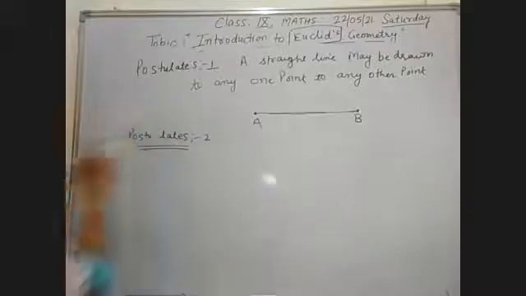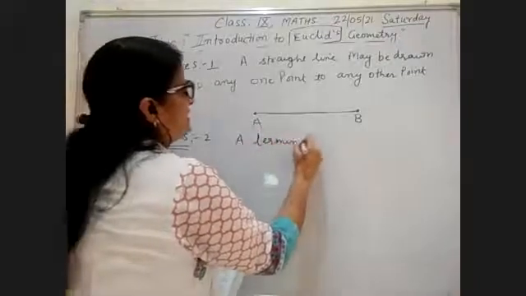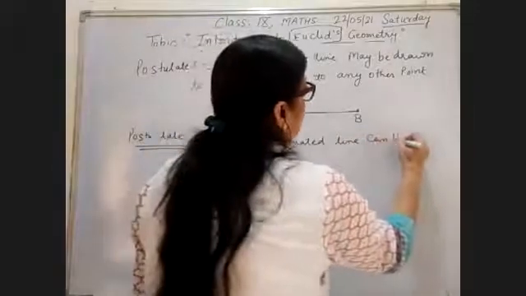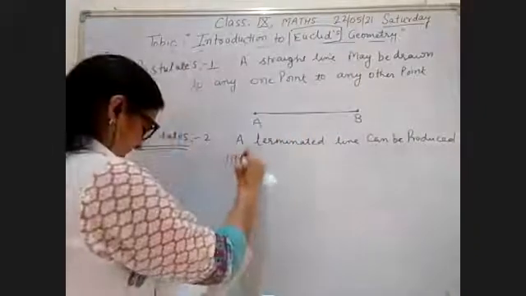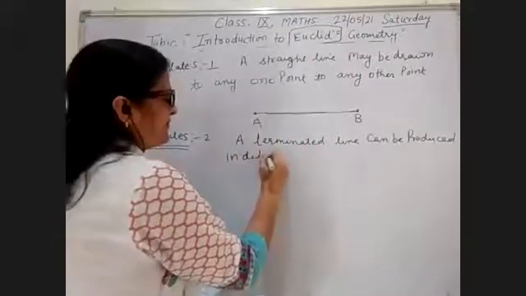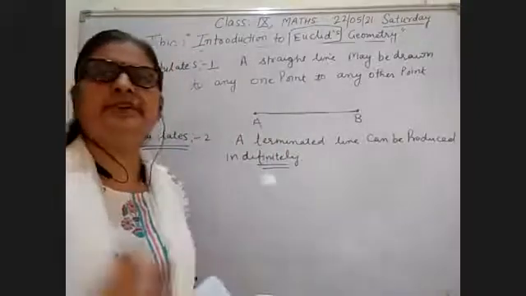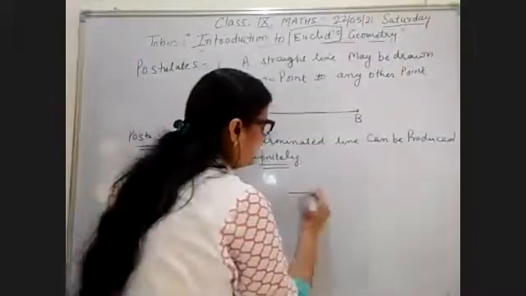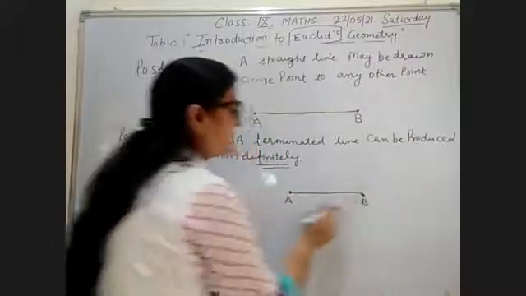Your second postulate is, note down the second postulate: a terminated line can be produced indefinitely. How can I explain this? A terminated line, for example, you have taken a terminated line. This is the terminated line. You can call it a line segment also.